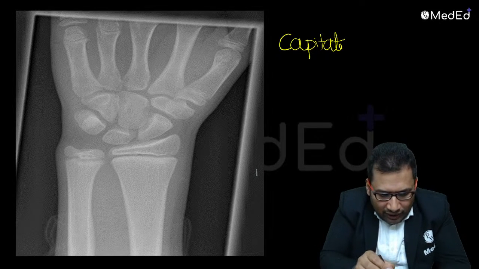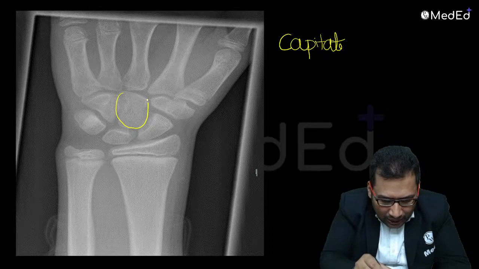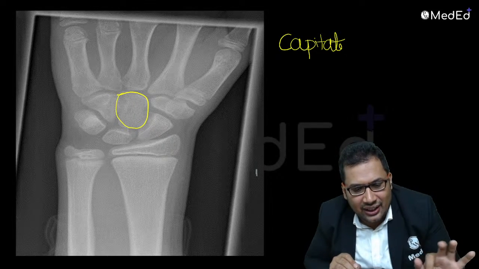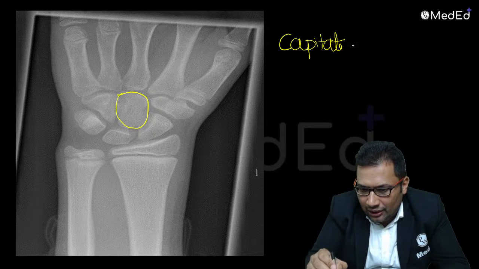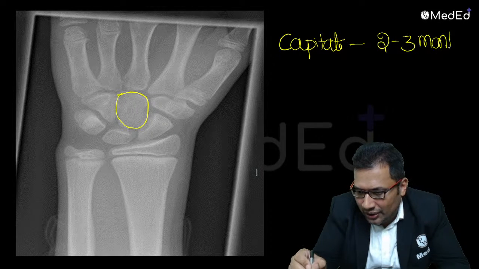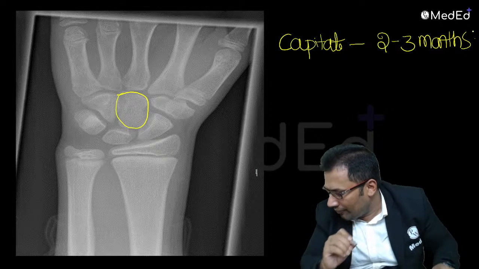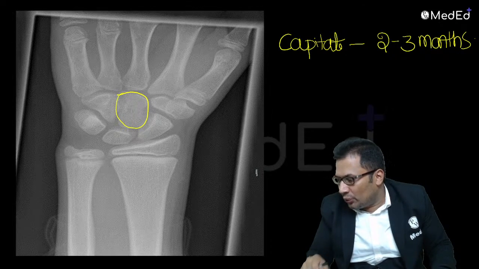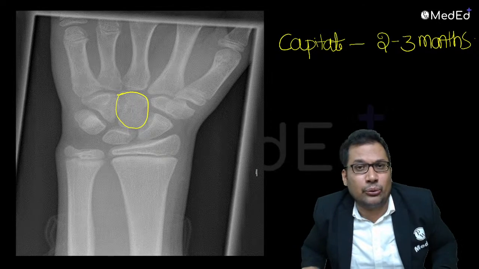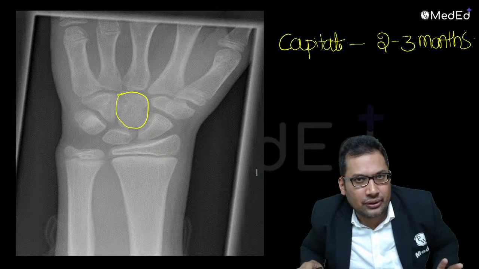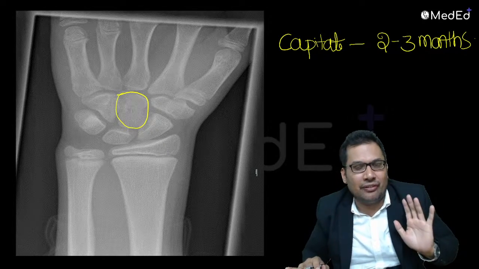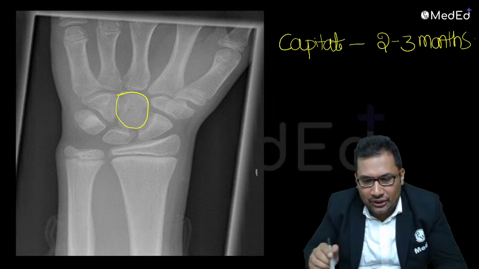So 1, 2, 3, 4. Where is the capitate? Largest carpal bone, right? Look at this. Largest is capitate. You answered. The largest here is the middle one. So this is capitate. When is it going to appear? 2 to 3 months. Very simple. Remember, carpal bones never fuse. They only appear, never fuse. So correct yourself: carpal bones never fuse. They only appear. Very interesting. Capitate, 2 to 3 months.